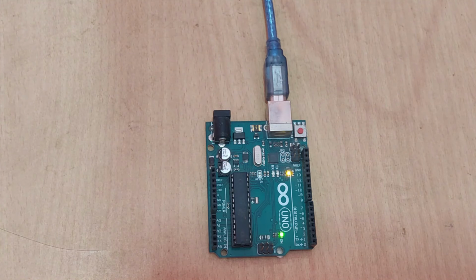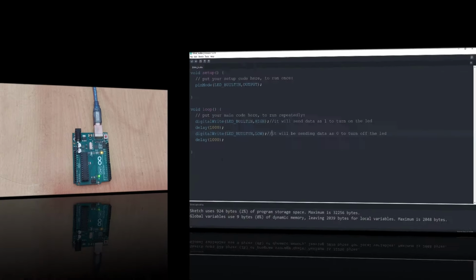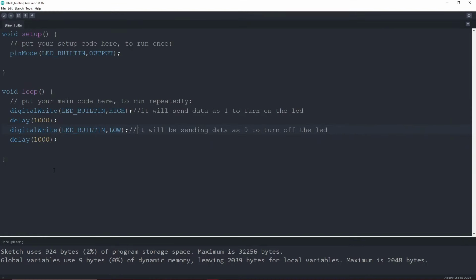This was a startup project and we tried to understand how this code works. If you have any doubts regarding it, you can leave them in the Q&A section and I will try to help you out with that. So that was it for this session. Let's move to the next video of the course.